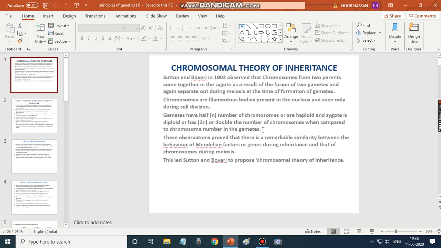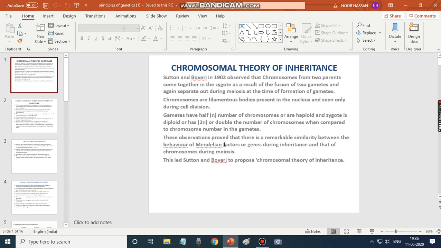See, for example, in human beings, sperm has 23 chromosomes and ovum has 23 chromosomes. When these gametes fuse together to form a zygote, the diploid condition is restored, that is, 2n number of chromosomes. So the individuals have 46 chromosomes.